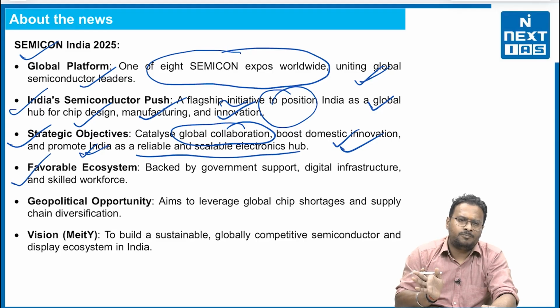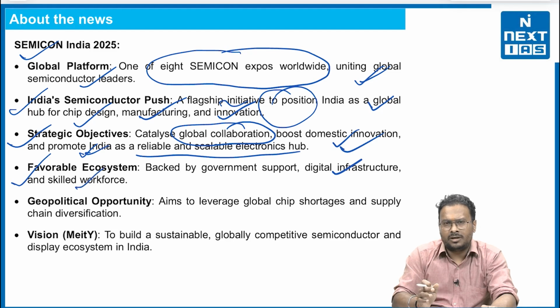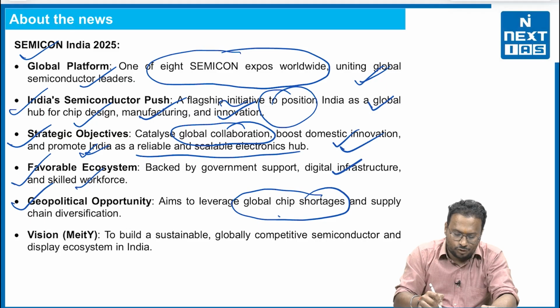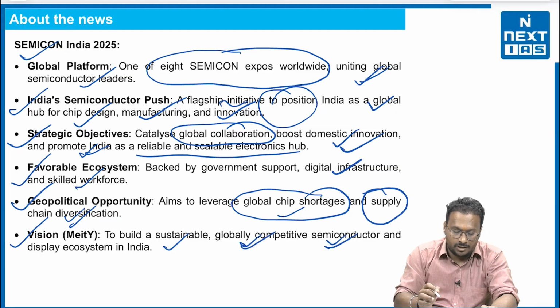Why? Because this ecosystem is backed by the government. Digital infrastructure is there, a skilled workforce is there, a number of good engineers are there. So that is a favorable ecosystem. Fifth, a geopolitical opportunity. How? It aims to leverage global chip shortages and supply chain diversification. And last, the mission is to build a sustainable, globally competitive semiconductor and display ecosystem in India.